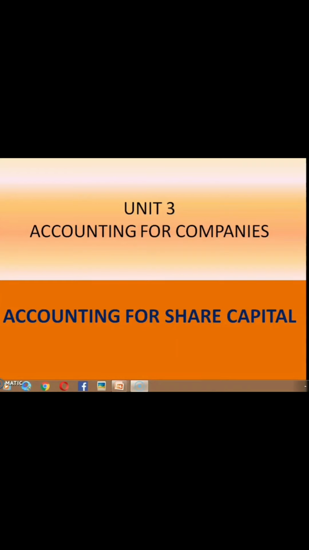Children, today in our accountancy class we will discuss about share capital. We have already started this chapter and we have discussed few of the concepts related to this topic. Now in today's class some more important terms and information I will like to share with you. So be ready and listen to the class properly.